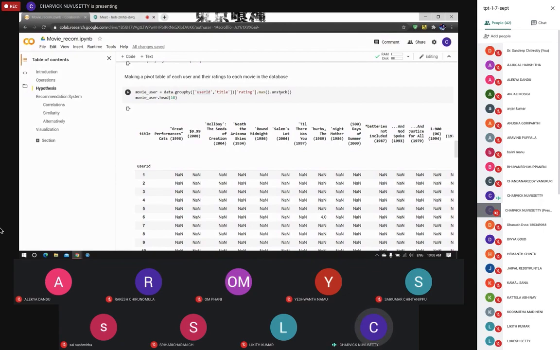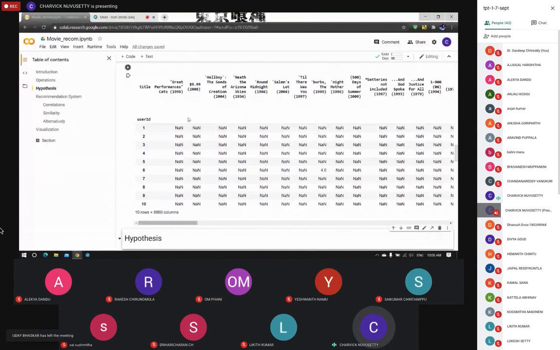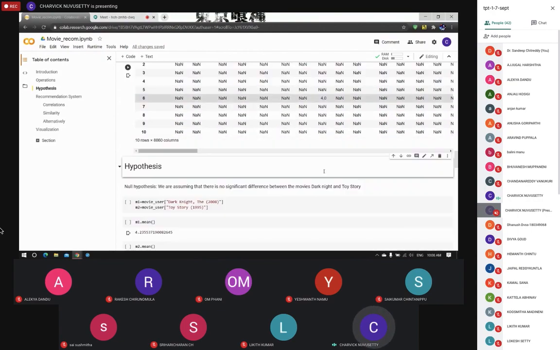fill the movies which have not been rated by a particular user with NaN, which basically stands for not a number value. Here we can observe that user 6 has left a rating for the movie Barbs with a 4.0. You might be thinking, what's the use of creating so many tables, but we needed all that for the next step. From here it will all start making sense.